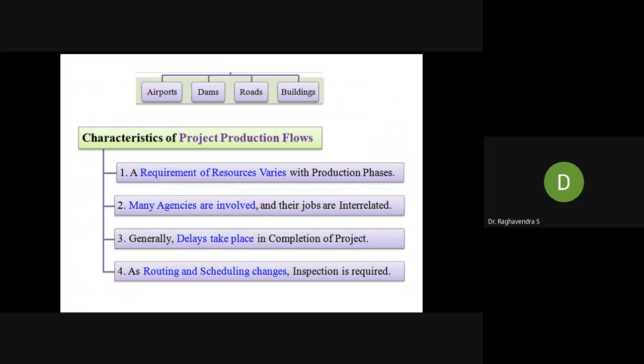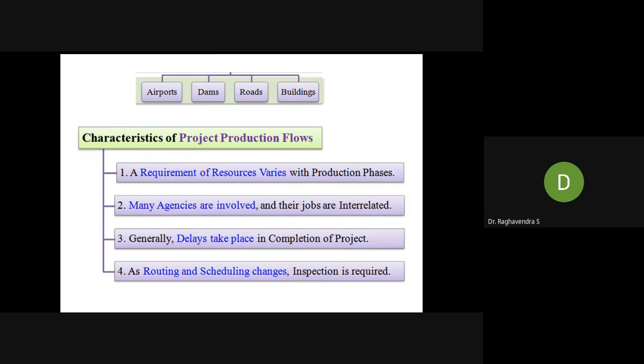Next, characteristics of production flows. The resource requirement varies with the production phase. Of course, the construction of an airport is different, construction of a dam is different, roads are different, buildings are different. Depending upon the resources, it will vary. Many agencies are involved. If you want to construct an airport, three to four agencies will come into the picture. One is for land, one is for construction, another is for quality, another is for regulation or policy from the government, airport authority. All these are involved.